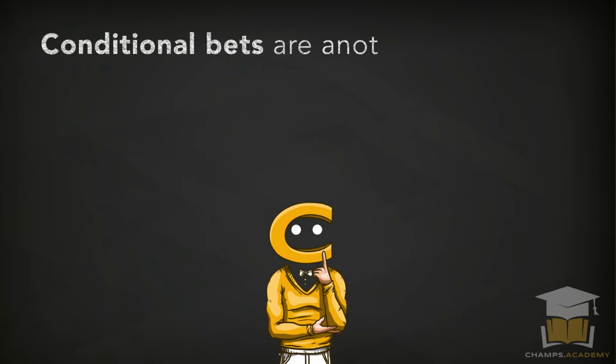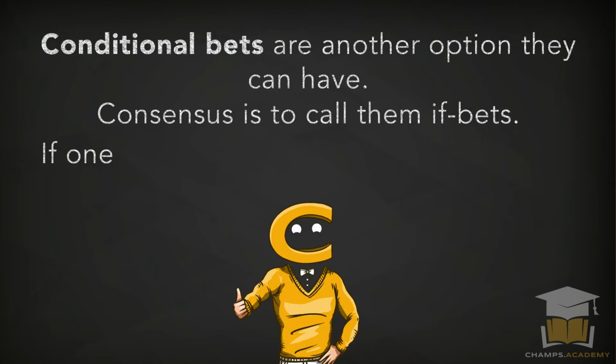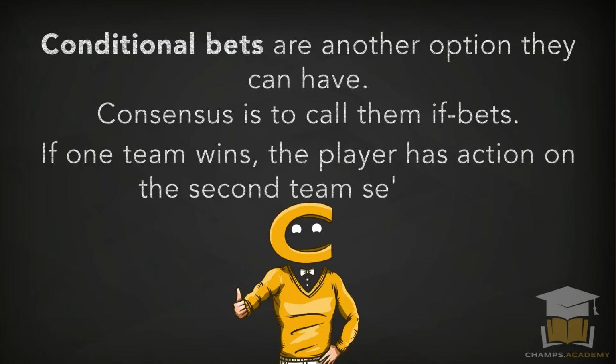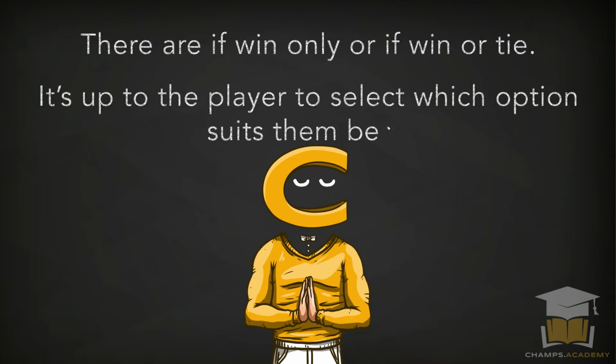Conditional bets are another option they can have. Consensus is to call them if bets. If one team wins, the player has action on the second team selected. There are if win only and if win or tie. It's up to the player to select which option suits the best.